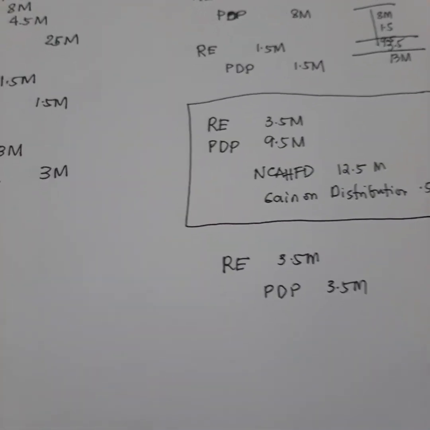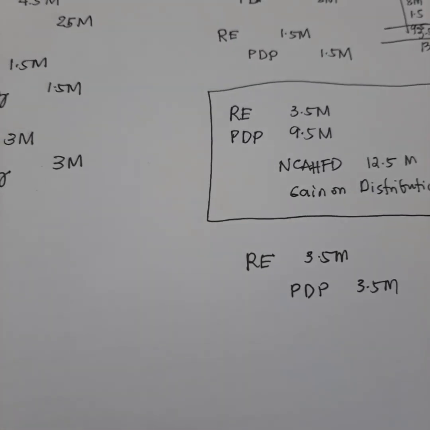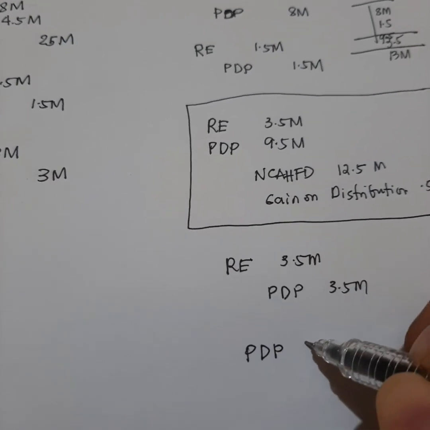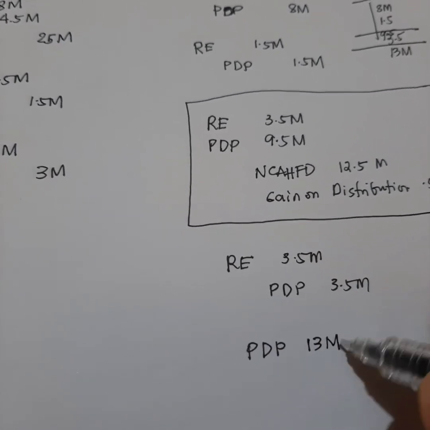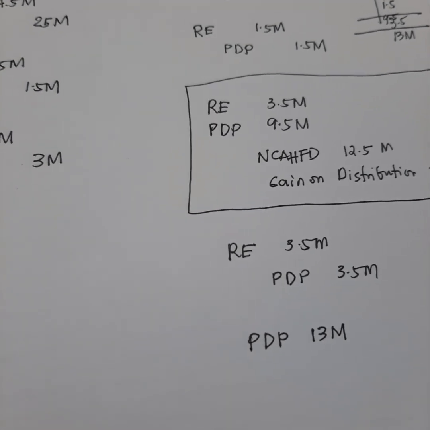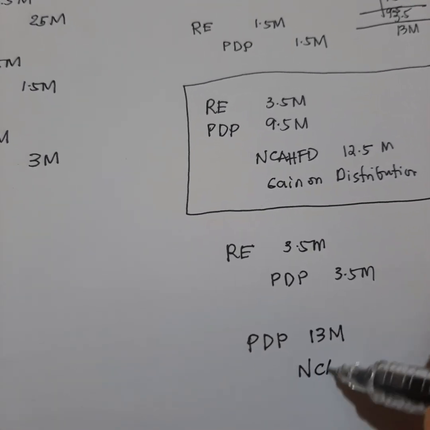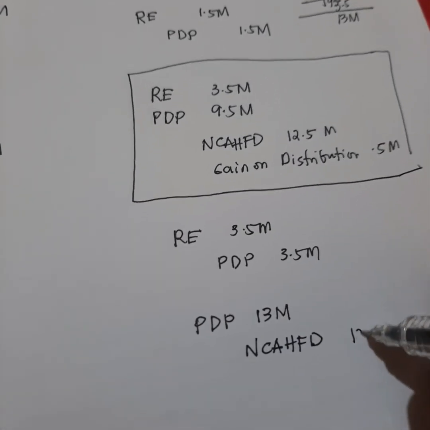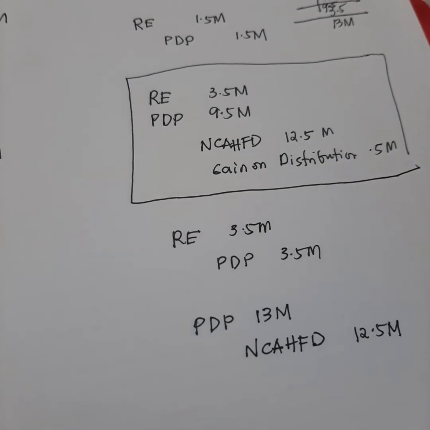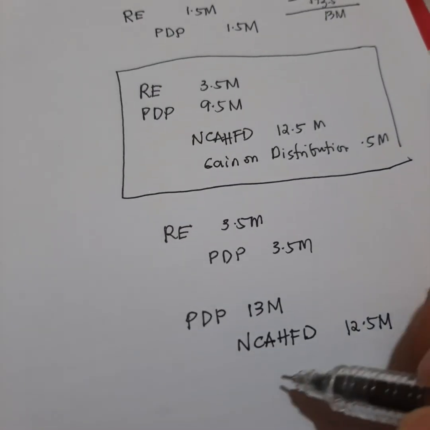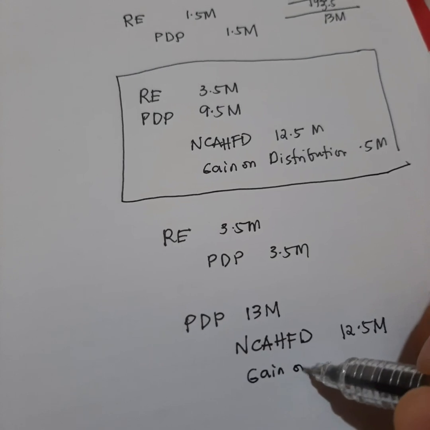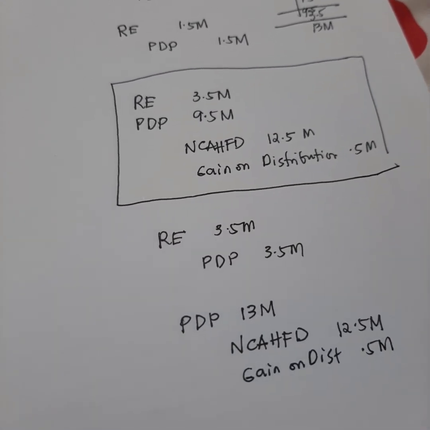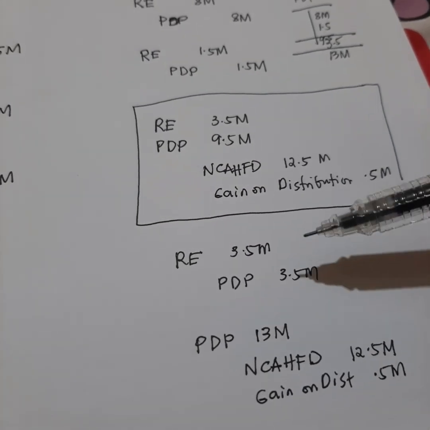So, now that the property dividends payable is already at 13 million, so the entry would be debit property dividends payable 13 million. But the thing is, again, your asset to be distributed or held for distribution is only at 12.5 million. Ibig sabihin, nagkaroon ka nga ng gain on distribution na 0.5 million. Okay? So, ito din yun.